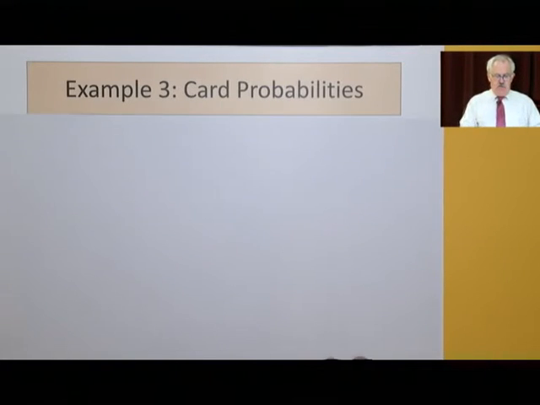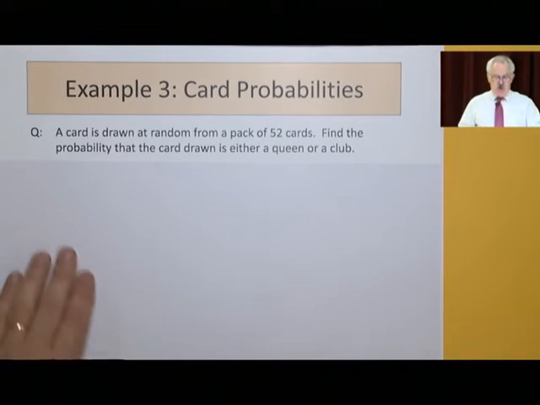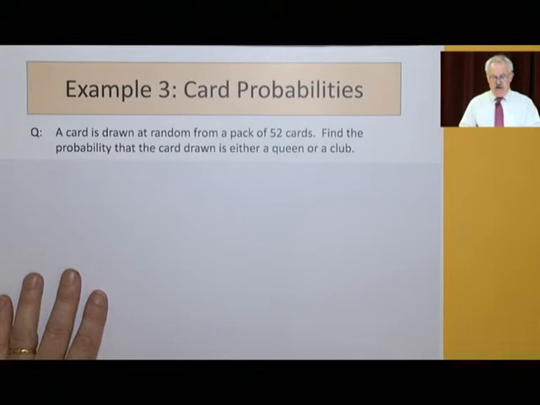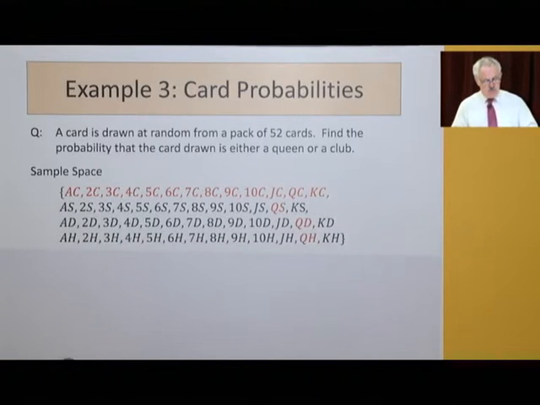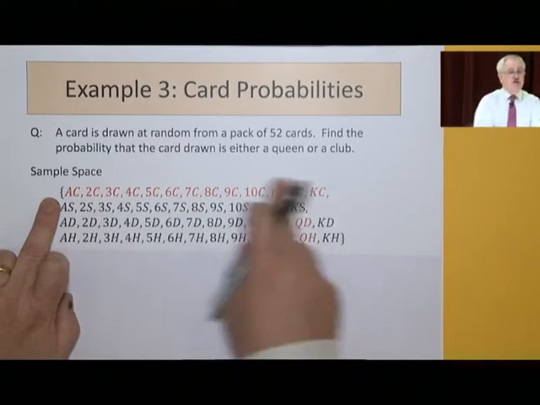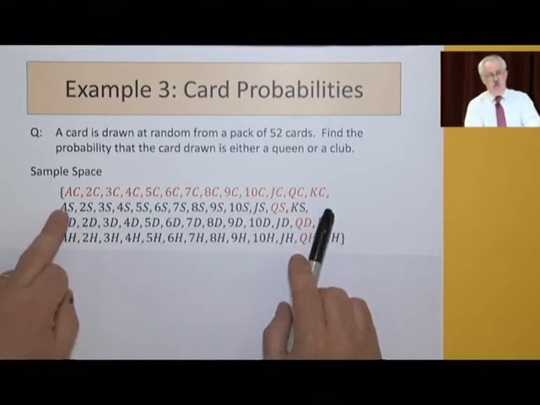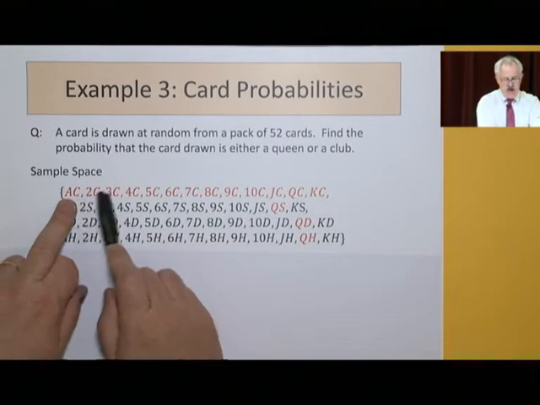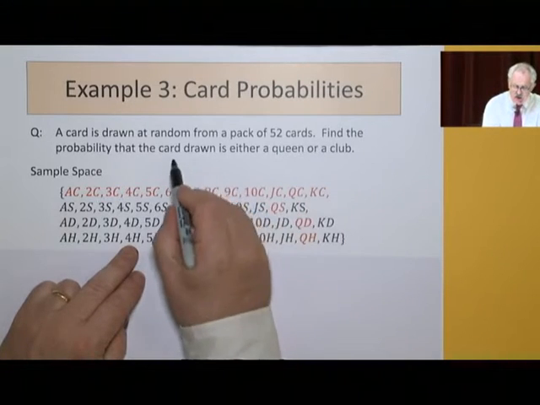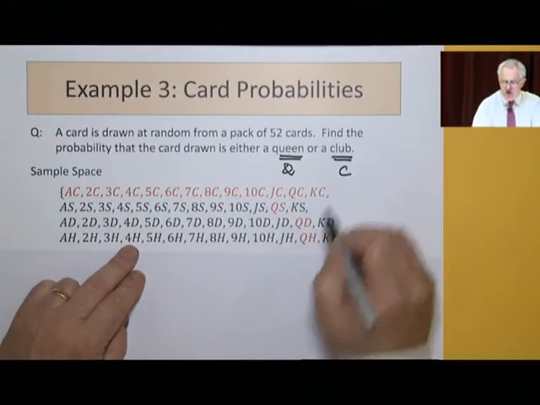We now look at examples with cards, and we look at the probabilities there. A card is drawn at random from a pack of 52 cards. Find the probability that the card drawn is either a queen or a club. Now in this situation, I've drawn the 52 cards again, but I've highlighted in red all the ones that relate to clubs. They have the second letter C, to say ace of clubs, 2 of clubs, up to king of clubs. So we're looking here at a card drawn at random, and we're saying it's either a queen or a club. So it either has the letter Q or the letter C in there.